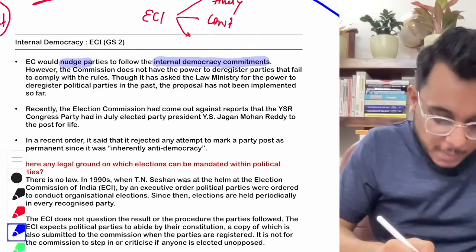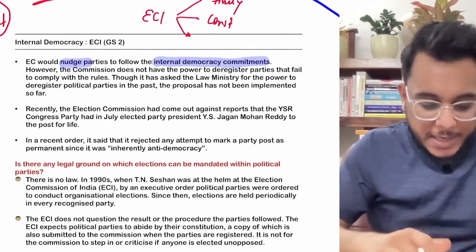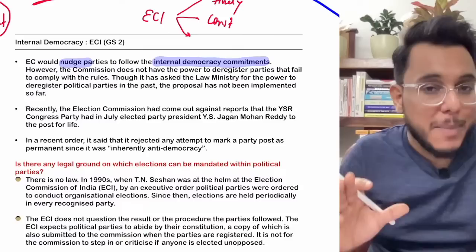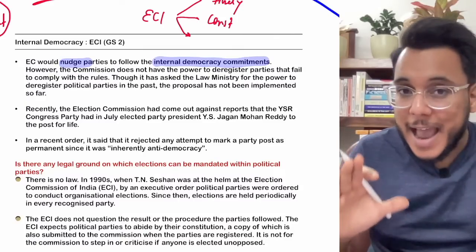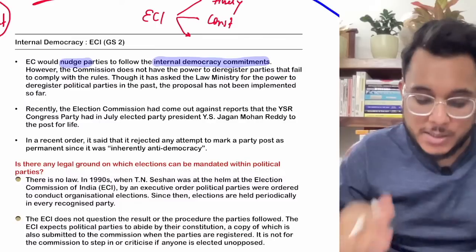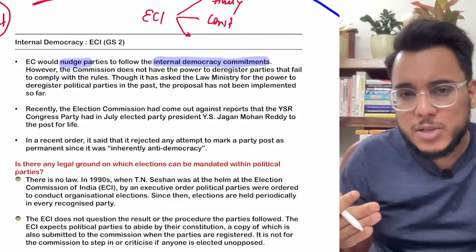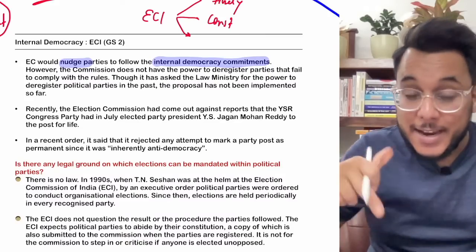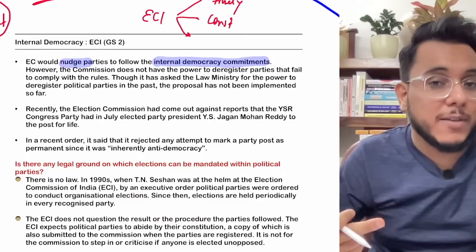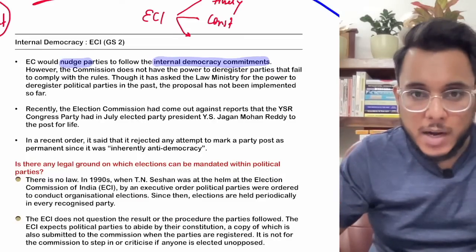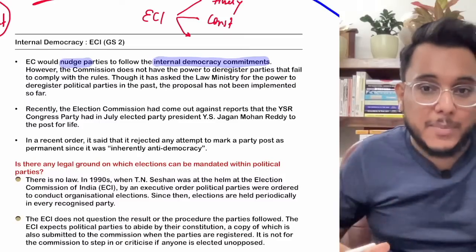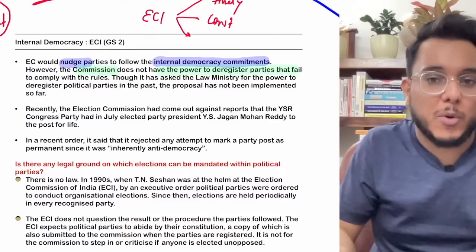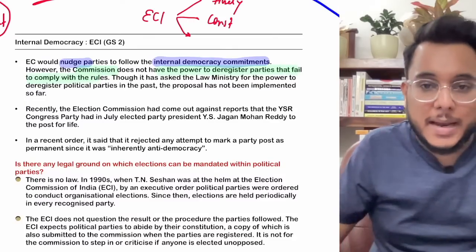Moreover, the Election Commission of India has the power to deregister political parties, and many political parties which are defunct have been deregistered in the past. Now a question comes: can the Election Commission of India deregister a political party if it is not conducting internal elections, or if it is centered around one family? That can be a violation of internal democracy, and on that ground, can that party be deregistered or not? The Commission has said that they don't have the power to deregister a political party right now if it fails to comply with the rules.